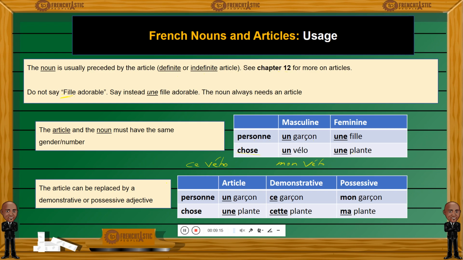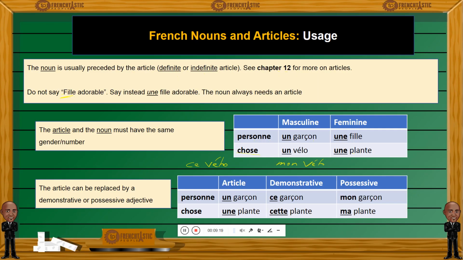All right, so that's it for today. Let's go back here. That's the end of the slide. All right, so you know a bit more about French nouns, I hope, and articles in French. One thing to remember is that they are usually together. They stick together and they share the same number and gender, and nouns will represent many things: people, things, objects, values, etc., etc.